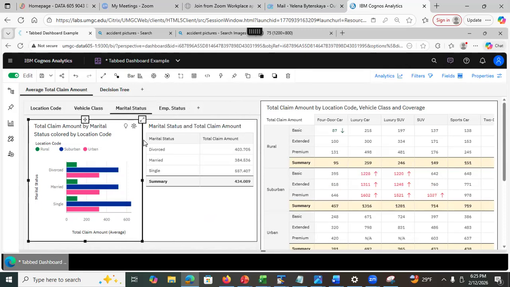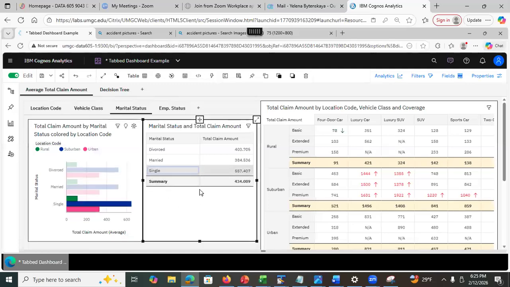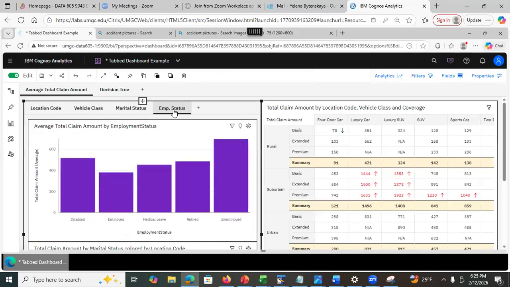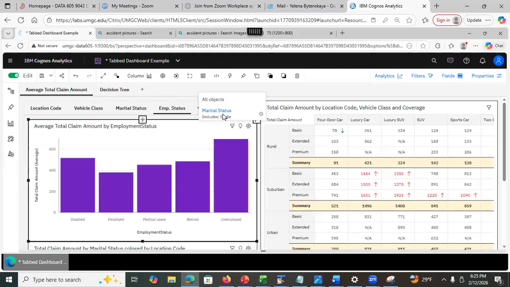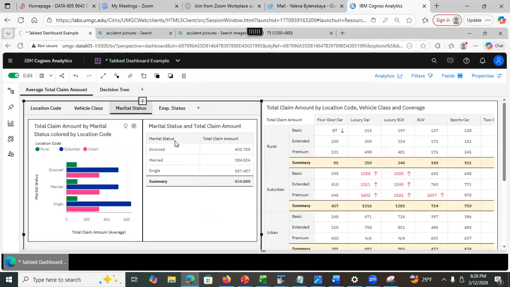See, so it was also filtering by, see this, if I do this, yes, I'm filtering by marital status, but I have to watch what I'm doing here. Am I also filtering by employees? No, but this is filtered by marital status. See this? This tab is also filtered by marital status. Why? Because all of this lies within the same tab of the outer dashboard. See that? So if I filter this by marital status, it will filter everything by marital status.